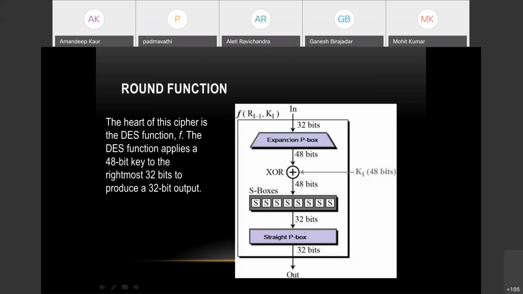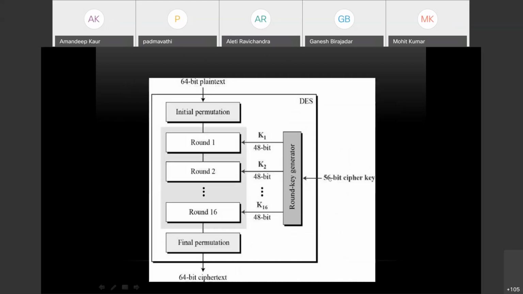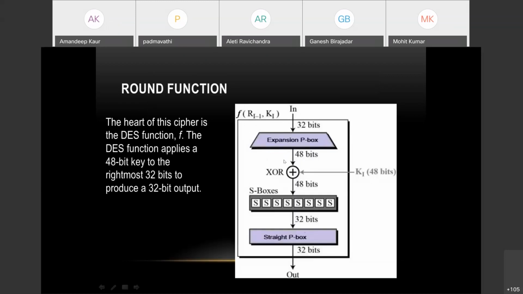This expansion box is going to expand it to 48 bits, because the key that we are getting here is 48-bit, and from the permutation we are only using 32 bits. So we have to expand those 32 bits to 48 bits so that we can XOR it with the key. So this is what is happening.